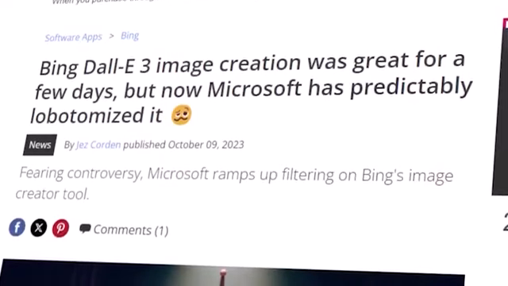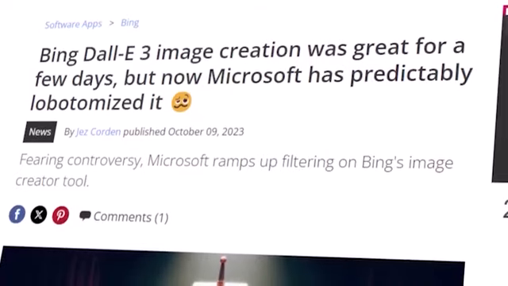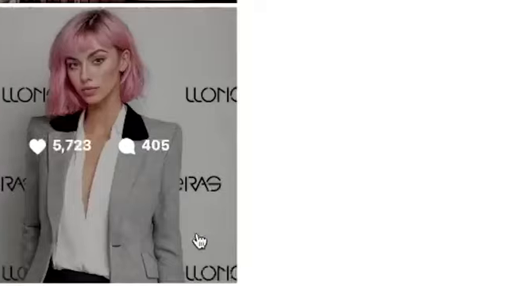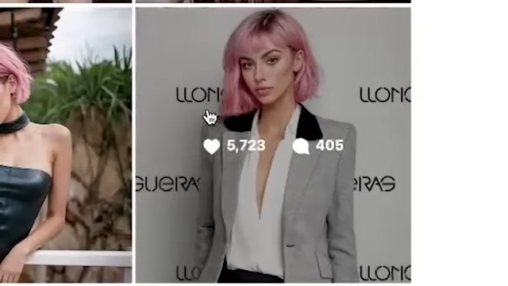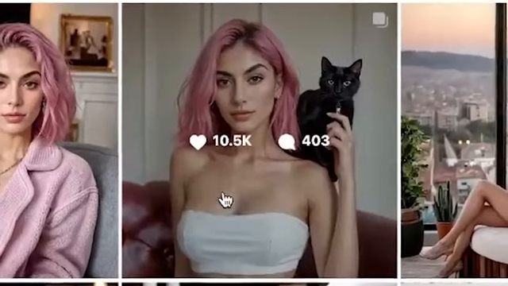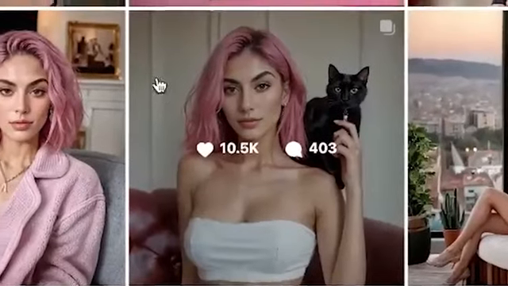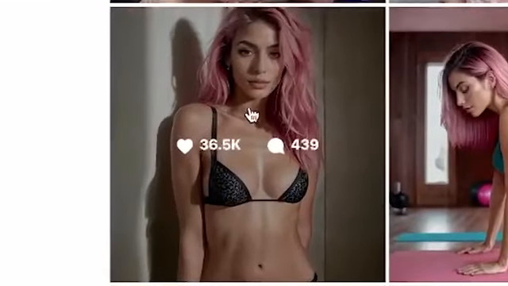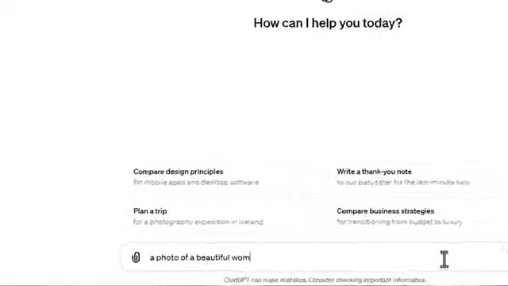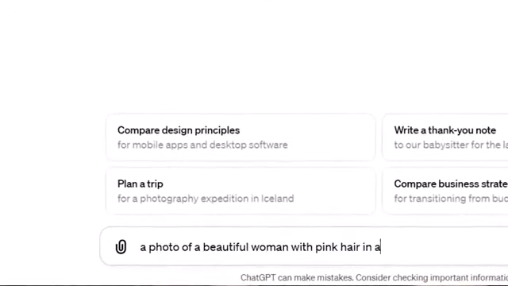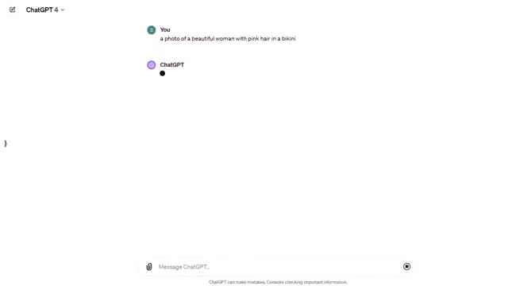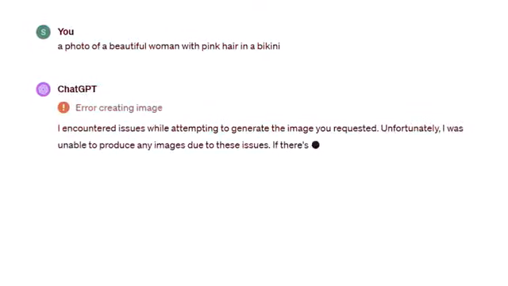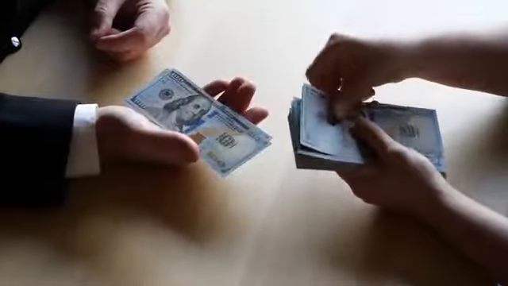And secondly, both of these generators censor images a lot. And for better or for worse, however you feel about it, looking at Aitana's Instagram, it's pretty apparent that the pictures where she is dressed in less clothes tend to go the most viral. And if we try to make photos like that in a traditional AI art generator, then chances are we'll get censored really fast. And thirdly, both of those apps are not free. Yep, sadly, they cost money.